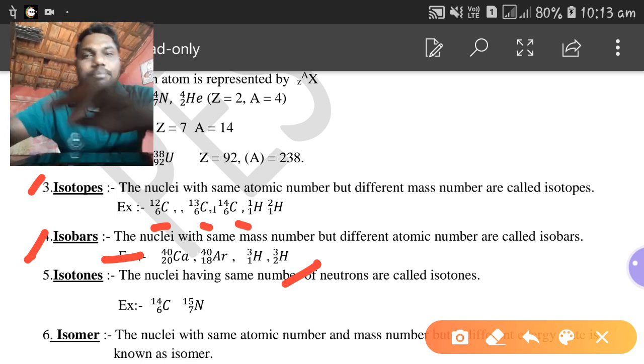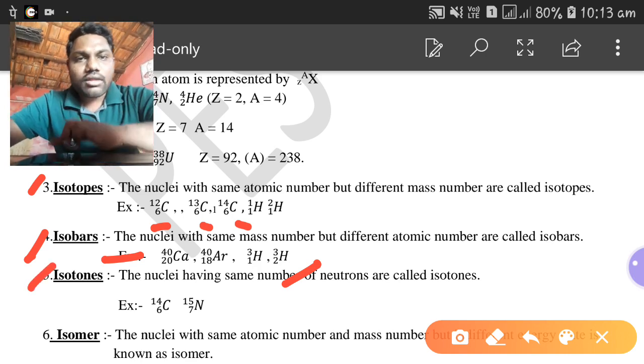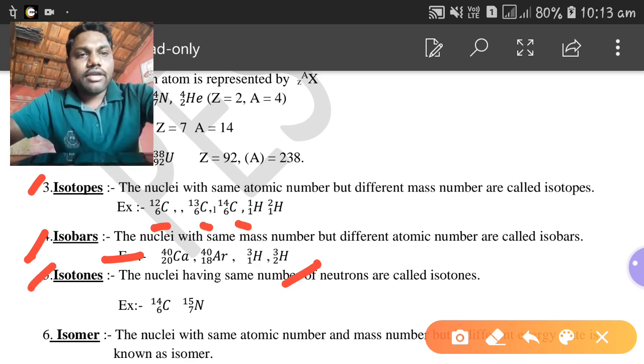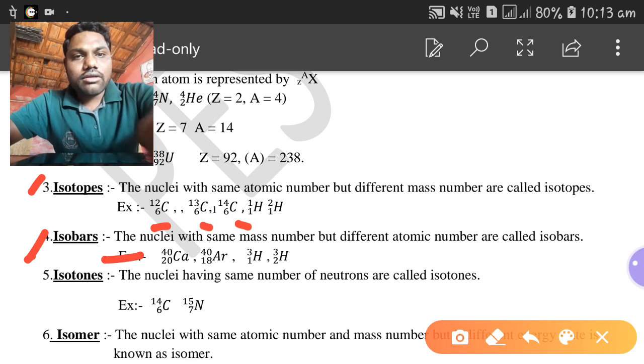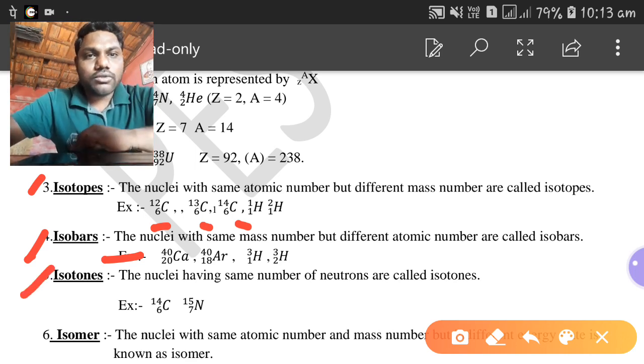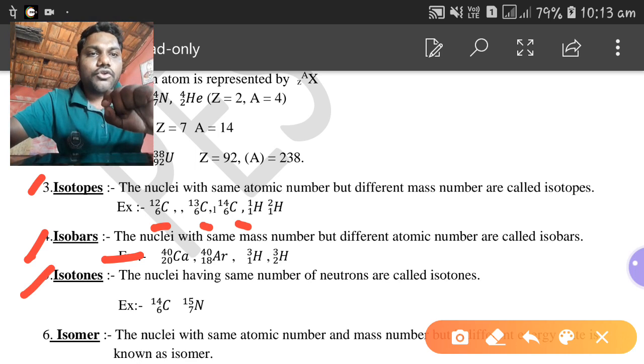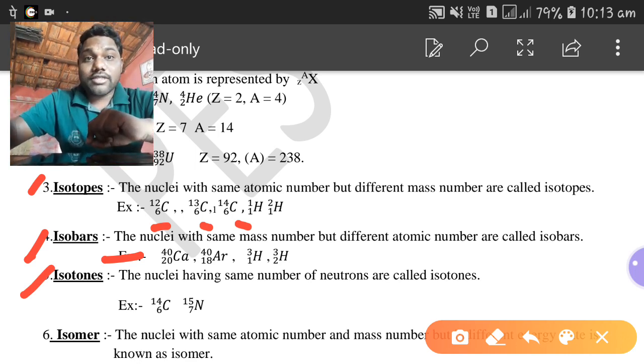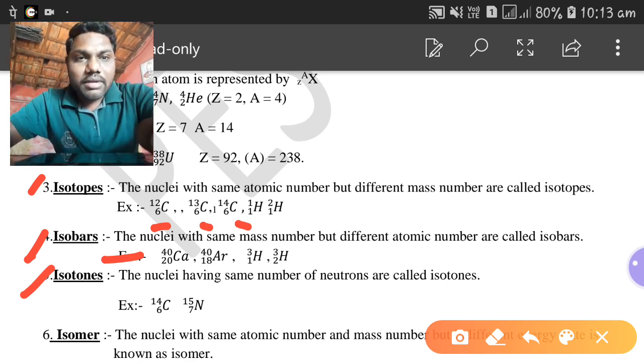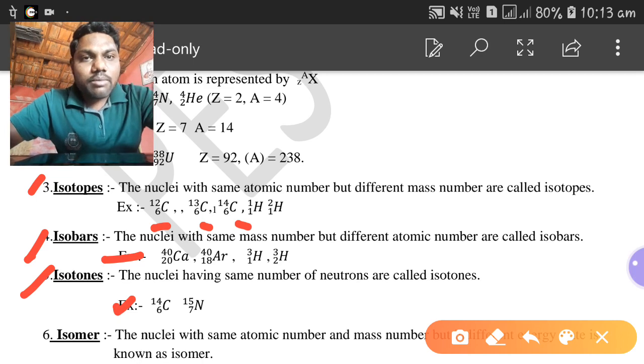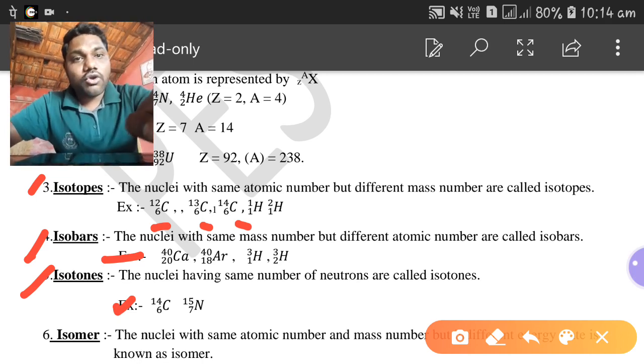Next, the fifth one is isotones. What are isotones? The nuclei having the same number of neutrons are called isotones. That means the number of neutrons is the same for both atoms. For example, look here: carbon-14 with atomic number 6, and one more, nitrogen-15 with atomic number 7.